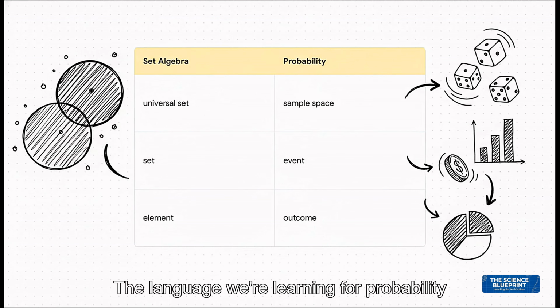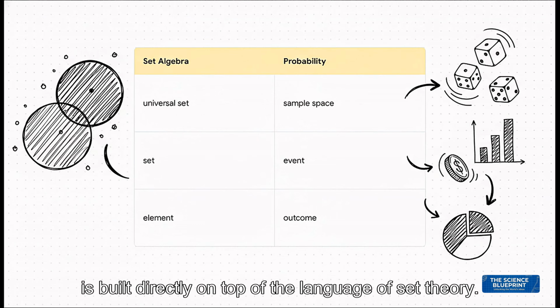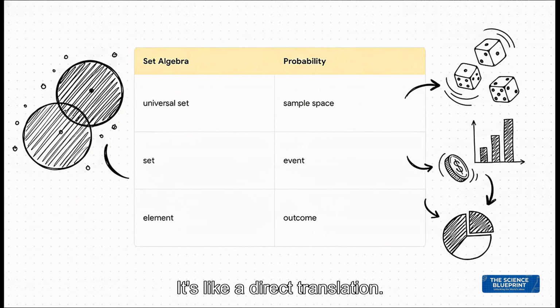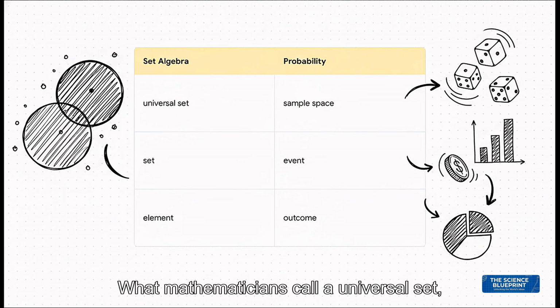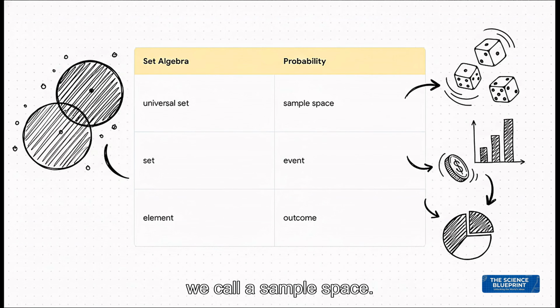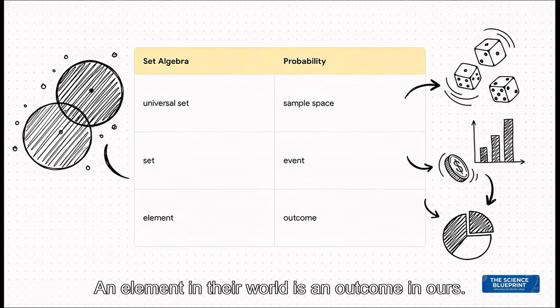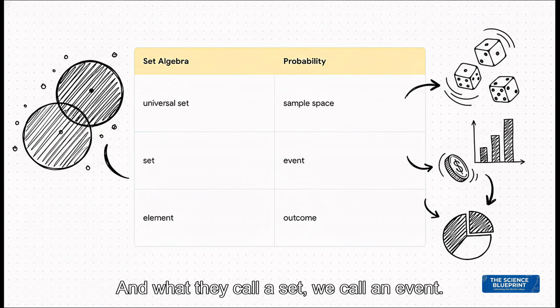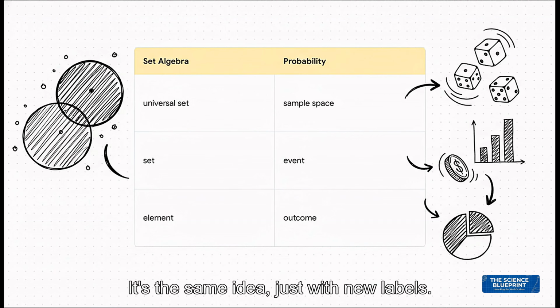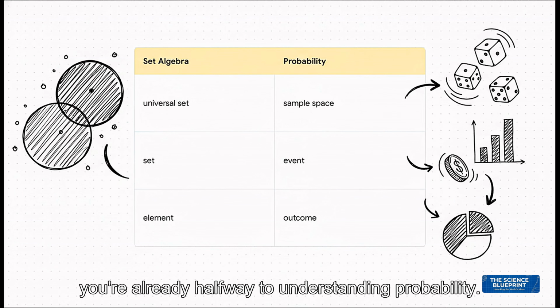The language we're learning for probability is built directly on top of the language of set theory. It's like a direct translation. What mathematicians call a universal set, we call a sample space. An element in their world is an outcome in ours, and what they call a set, we call an event. It's the same idea, just with new labels. So here's the kicker. If you understand the basics of sets, you're already halfway to understanding probability.